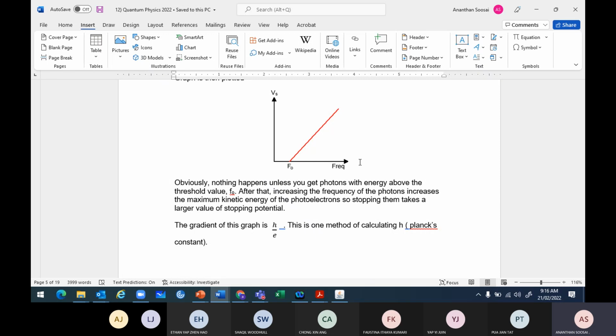Sometimes wavelength also comes up. Photon energy is hf, which we can write in terms of wavelength as hc over lambda. So they plot 1 over lambda versus frequency. The axes will change, so use your linear law to predict the gradient and the y-intercept. The common ones are stopping potential and kinetic energy.